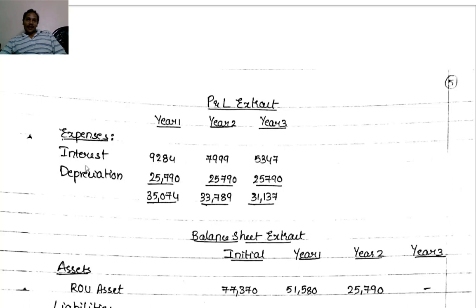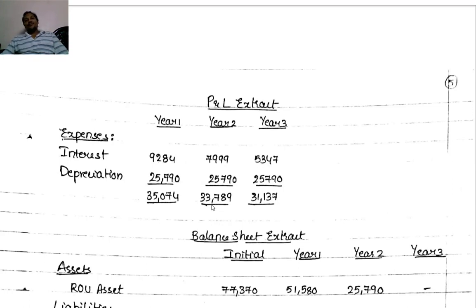So year 1, interest 9,284, depreciation 25,790. The total of these two expenses comes to 35,074 for year 1. Year 2, 7,999 is the interest expense, depreciation comes to 25,790, total 33,789.